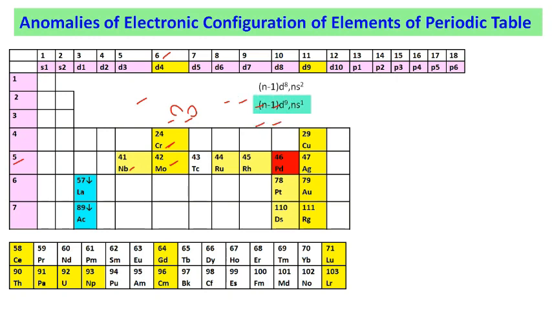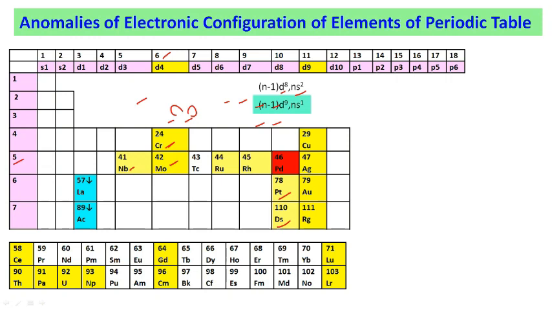The next group, that is the 10th, the expected electronic configuration is (n-1)d8 ns2, but the elements palladium, platinum and darmstadtium do not follow this electronic configuration. Platinum and darmstadtium follow the electronic configuration (n-1)d9 ns1.